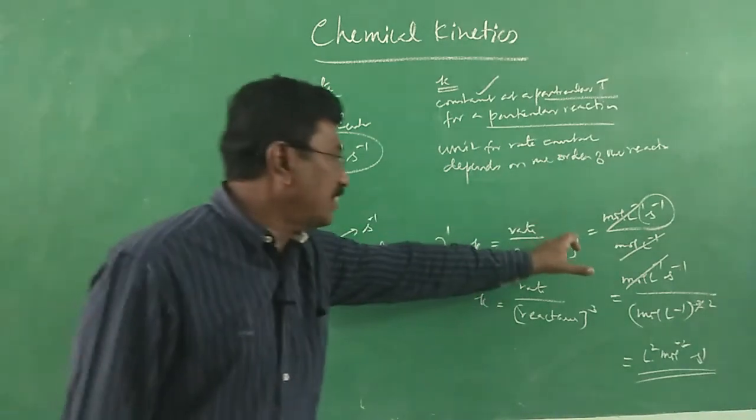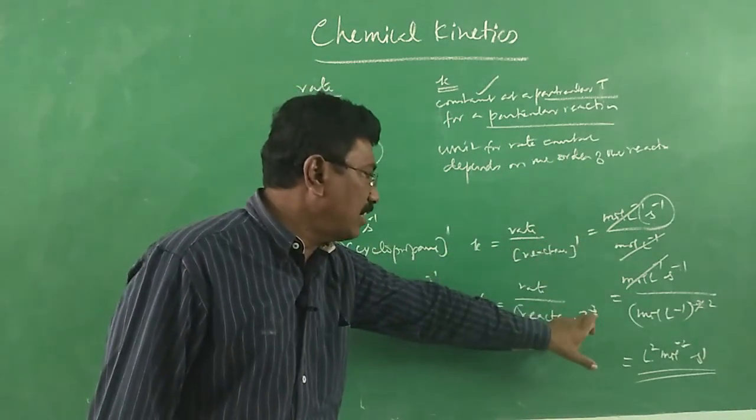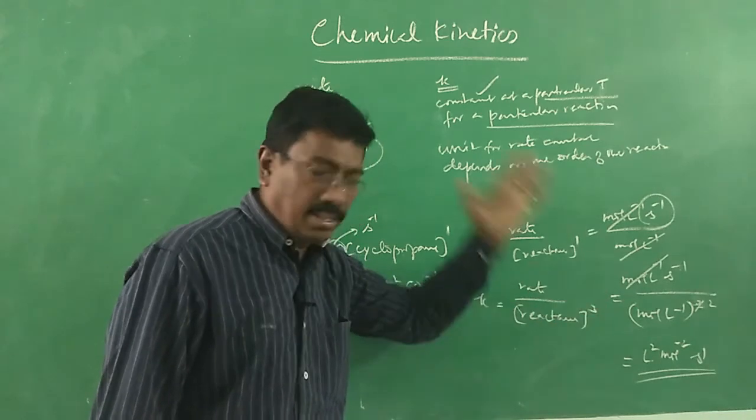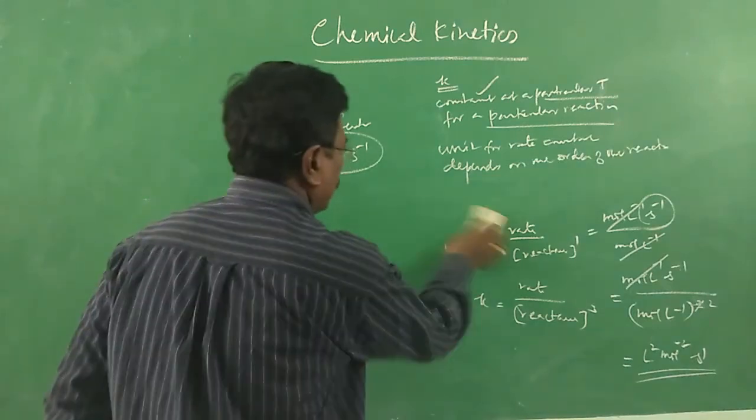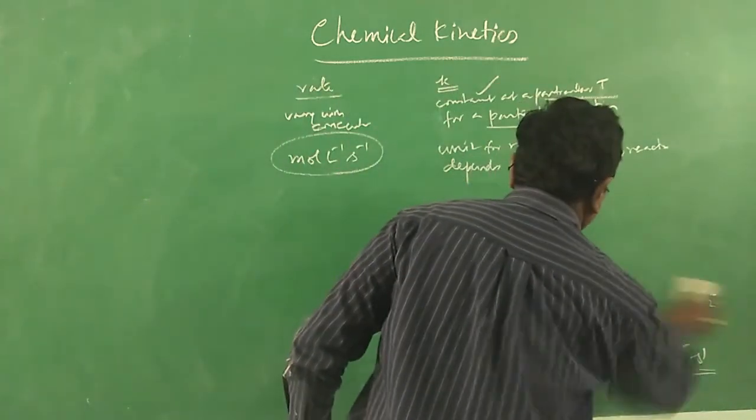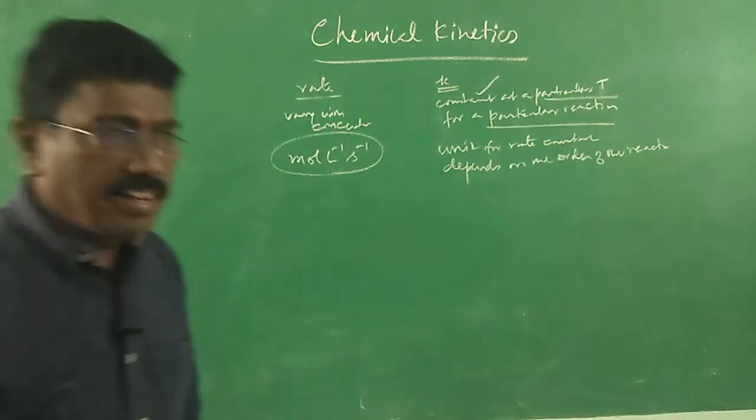For first order it is 1, second order 2, third order 3, zero order means it is 0, likewise. Alright. So likewise we can find out the unit for rate constant for different reactions.